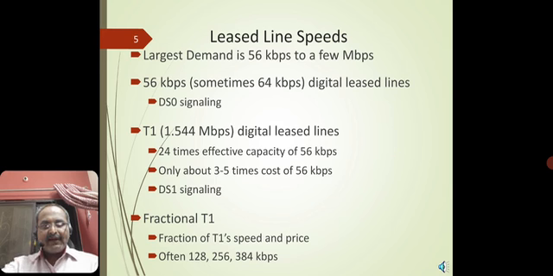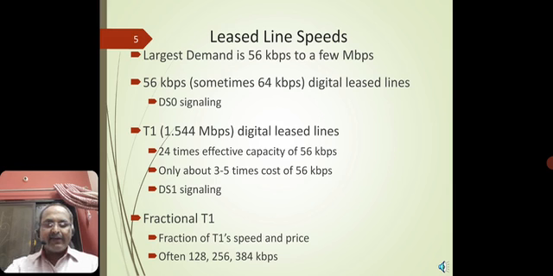But nowadays, every customer is looking at somewhere around 100 Mbps to 1 Gbps of data. So we have a bigger bandwidth. Earlier, we used to have a narrow bandwidth. Now we have replaced the narrow bandwidth with a bigger bandwidth, at only about 3 to 5 times the cost of 56 kbps. DS1 signaling always makes an impact on transmission, right? We move on to what a fractional T1 is. In fractional T1, the speed and price is often 128, 256 or 384 kbps.